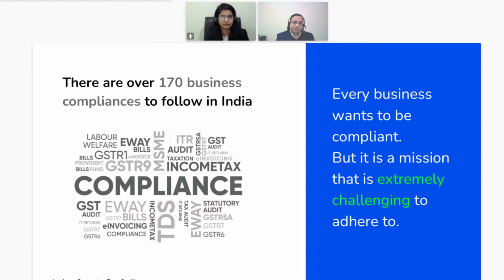See, it might impact negatively also because a business will not get credits. It could be a possibility that I had paid my vendor and he has forgotten to file his IFF, because that is not mandatory, or he has not filed his GSTR 1, then I would not be getting my credit. So my working capital would be blocked.